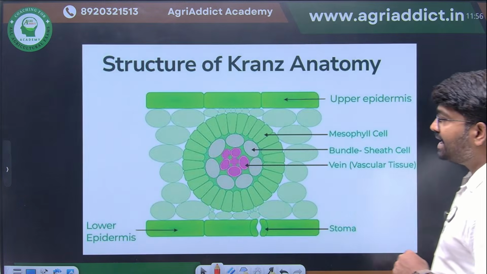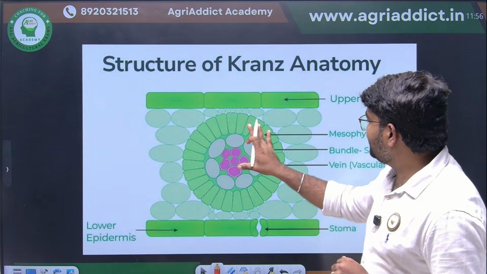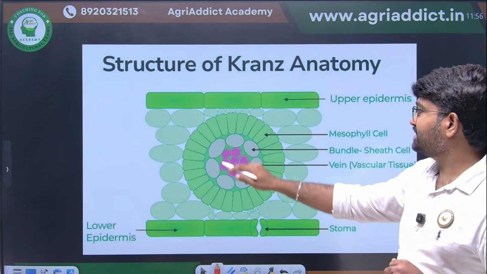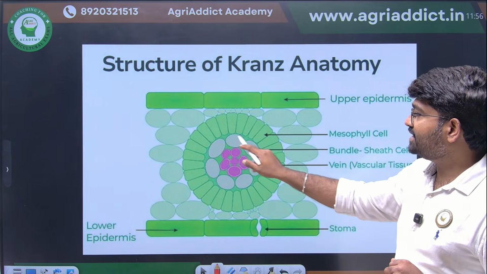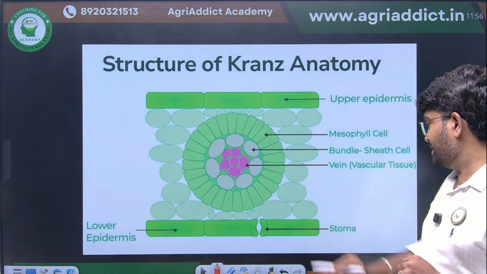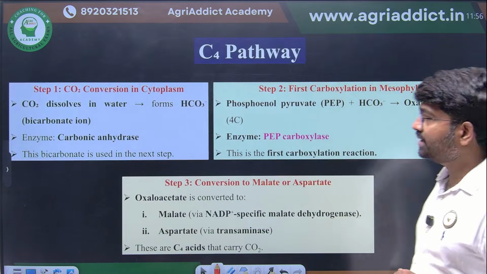This is the arrangement you see here. The mesophyll cells are there outside. Bundle sheath cells are arranged inside. The bundle sheath cells will be large and agranal. This will be small and granal. These are the important things you have to remember.